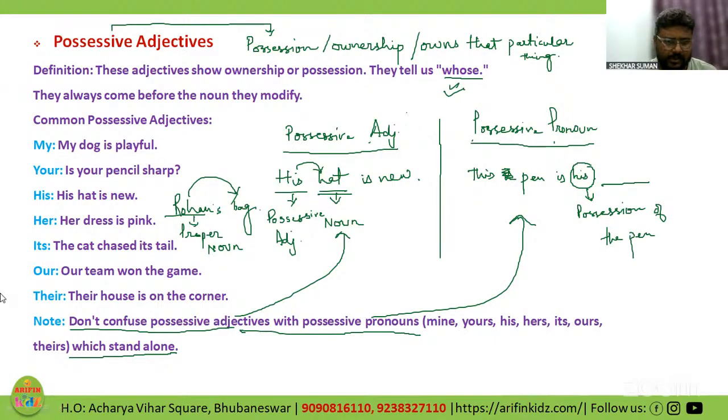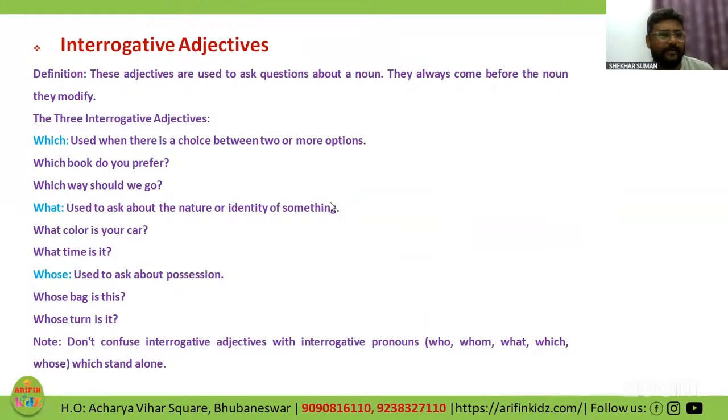Okay. So the next category is interrogative adjectives. It shows it is his bag and it is a proper noun. Yes, Bhumika. It's a proper noun which shows the possession over the bag. Right? There is no question of a pronoun coming over there. A proper noun which is showing his possession over that bag.